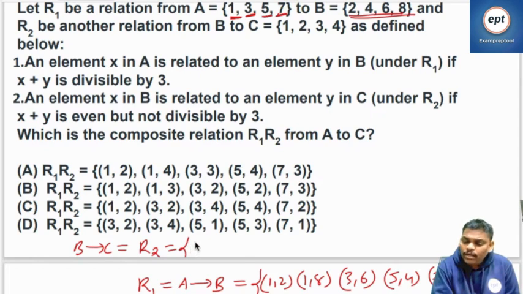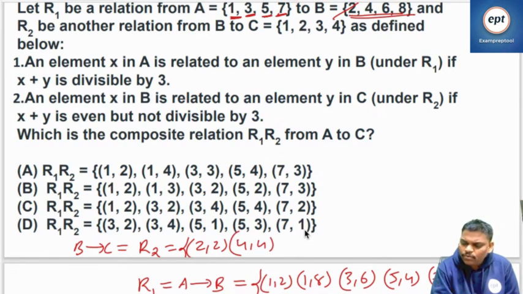Let's start with (2,1). 2 plus 1, even, no. (2,2): 2 plus 2 is 4, even, yes, and not divisible by 3, yes. Next one, (2,3): 5, not even. (2,4): 6, even but divisible by 3, so don't take. So 2 is over. Go to the 4. (4,1): even, no. (4,2): even, yes, but divisible by 3, so don't write. (4,3): 7, no. (4,4): 8, even, not divisible by 3, so it's fine. Next one, go to the 6.